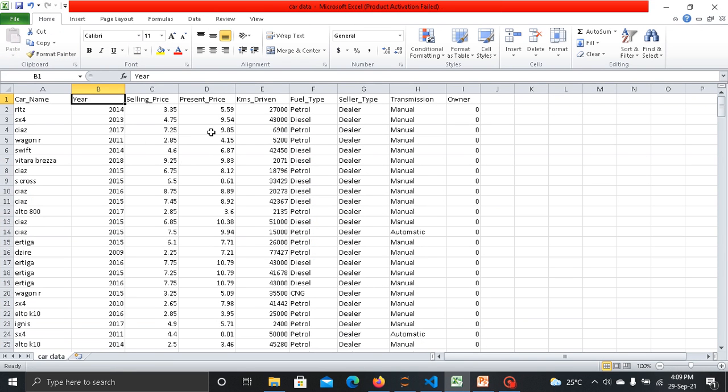So this is the dataset which I have taken from Kaggle. So in this dataset we have features, that is car name, then we have year, selling price, present price, kilometers driven by car. Then we have fuel type, seller type, transmission, owner, and all these particular information are there.